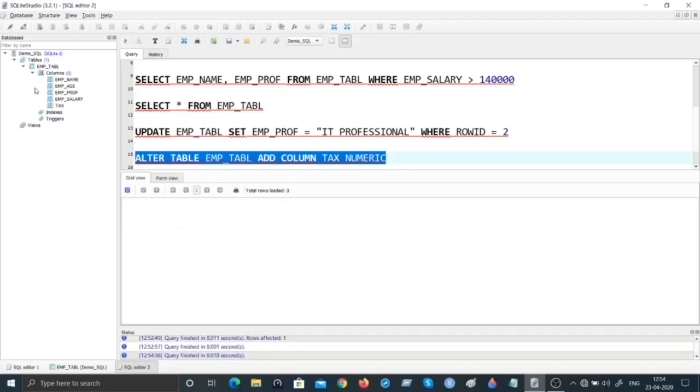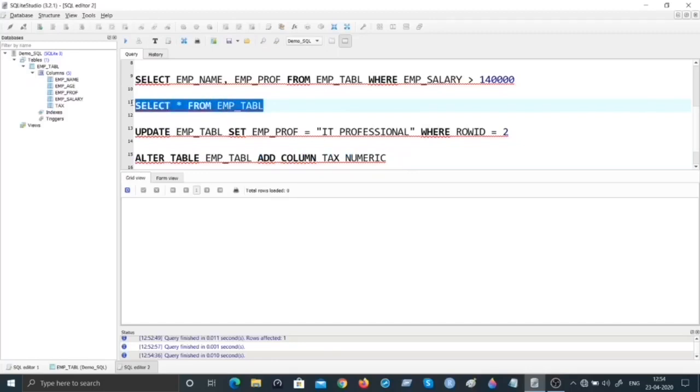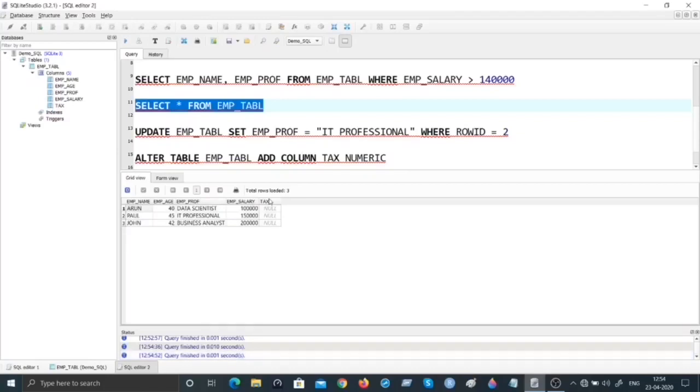Voila. Now can you see here tags? Let me just run it to show the select star from emp underscore table. What do you expect? You expect 5 columns, but the last column tags is not filled. Why? We have not specified anything to tags yet. It is a nullable column. So you could go ahead and make this as non-nullable so that it will always be mandated to enter the